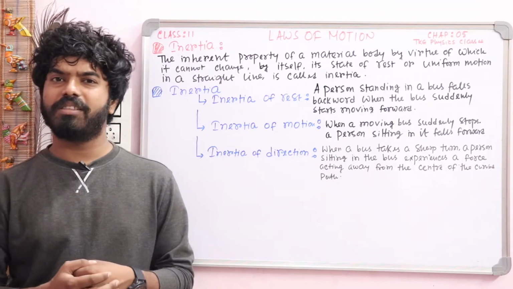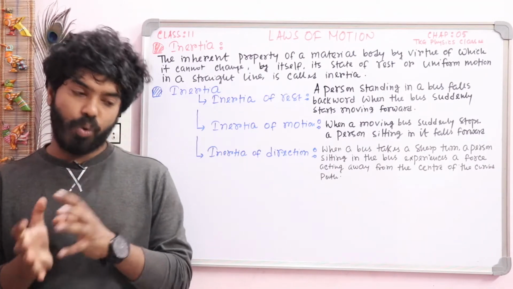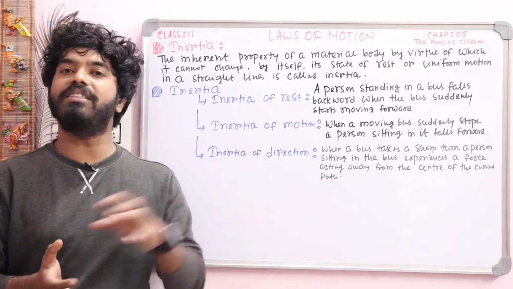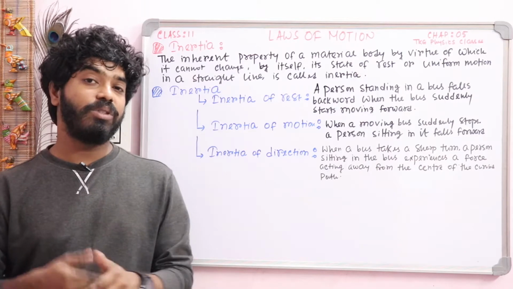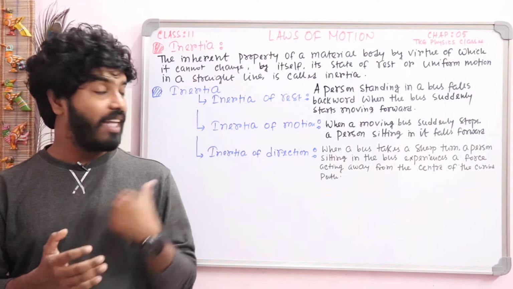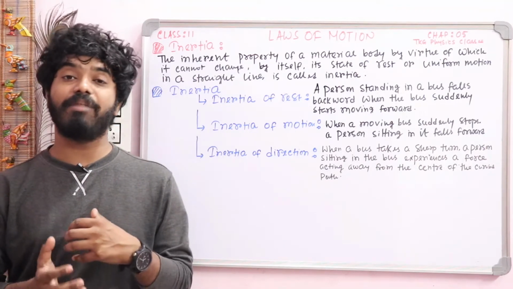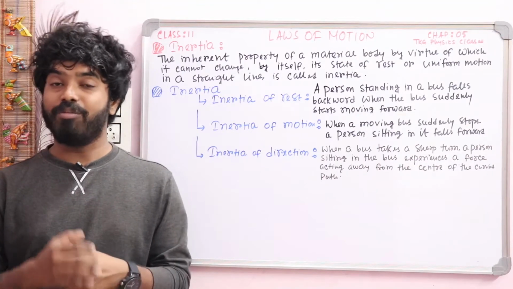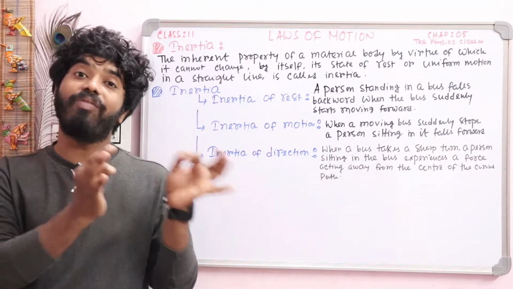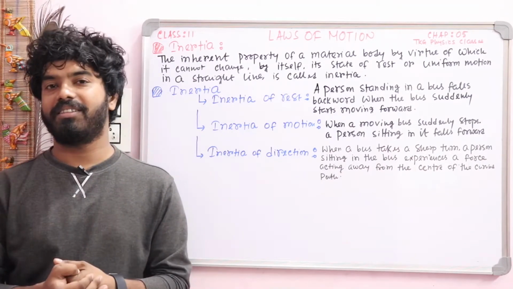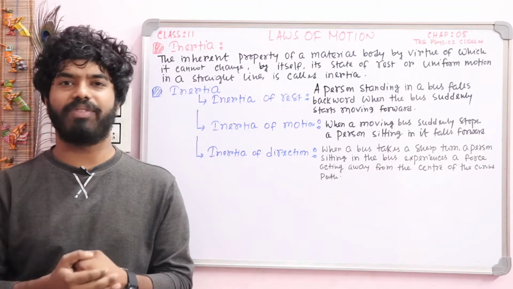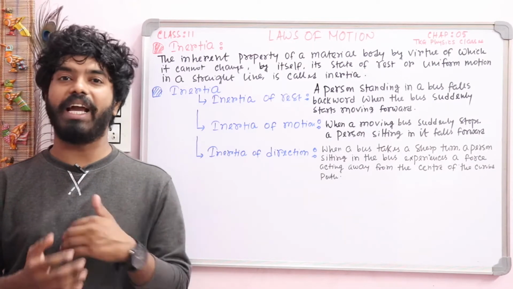Now the question is, why does the velocity of the body increase? Motion in a straight line is named kinematics, and laws of motion is named dynamics. In motion in a straight line we learn the effect, and in this chapter we will learn the cause as well as the effect. What is the cause behind it?